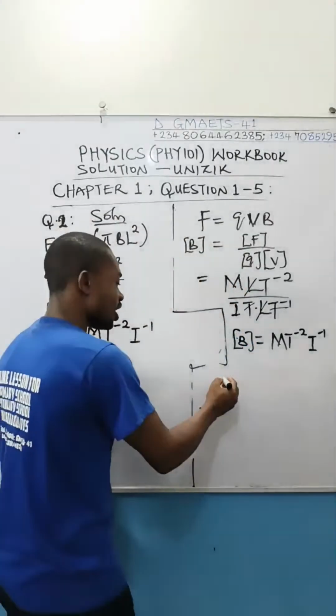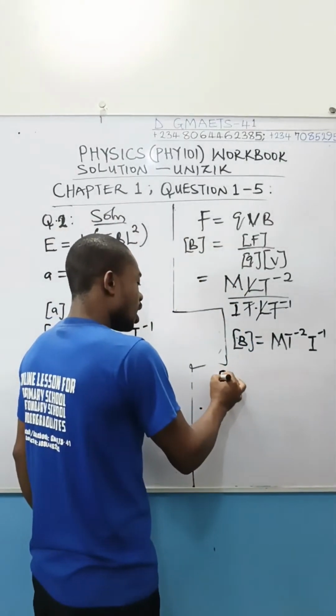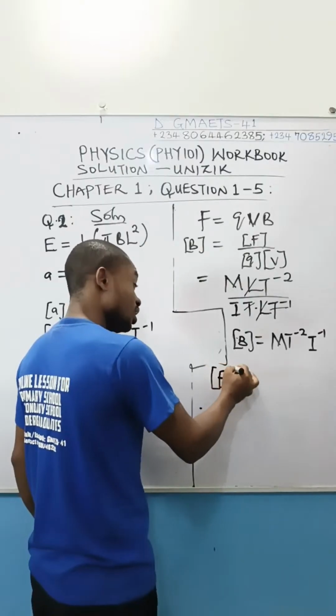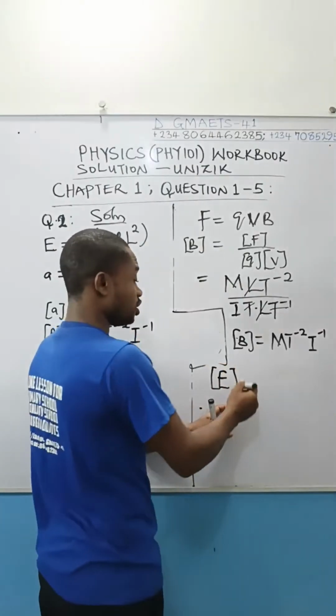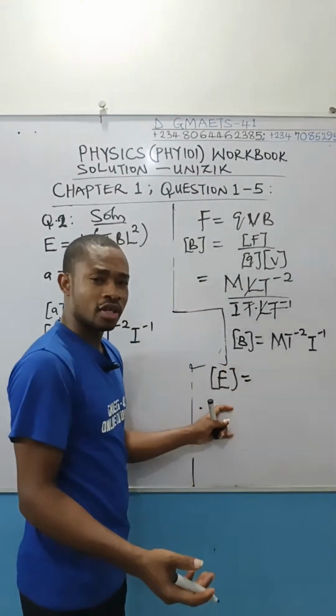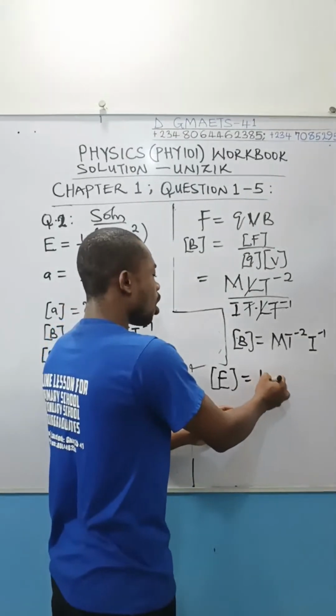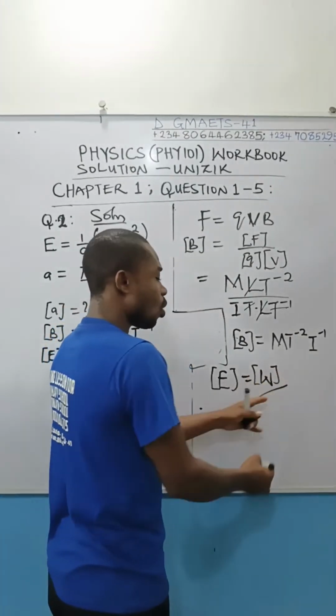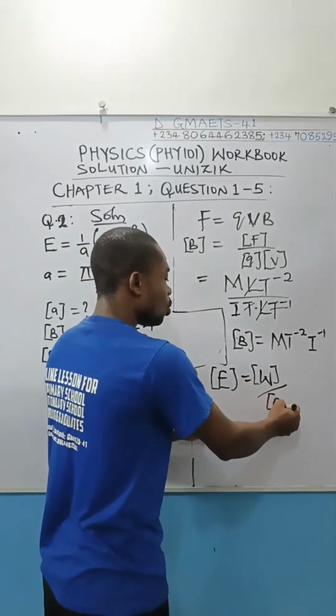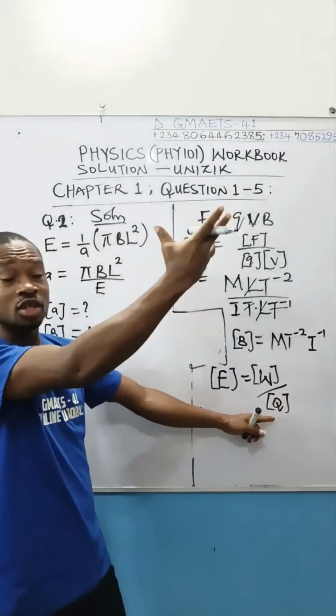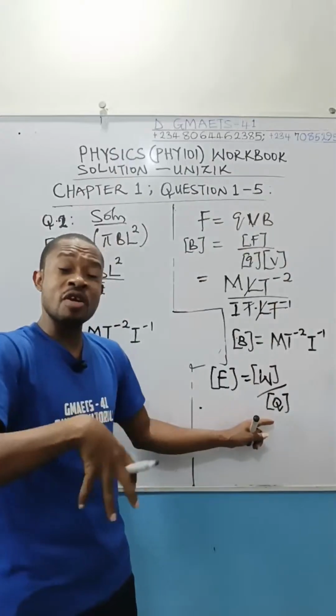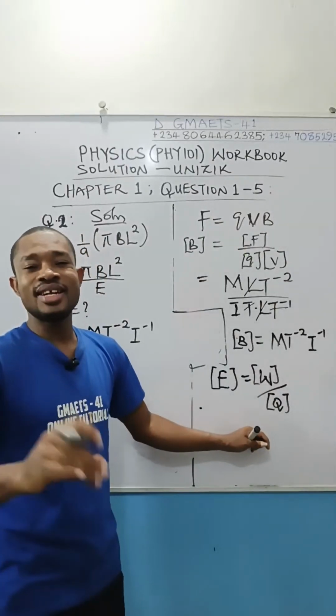And we know that electrical potential, let me say E now, which is the voltage, can use V for it if you want, is work over charge. Work done in bringing a unit positive charge from infinity to a point in an electric field. That is the definition.